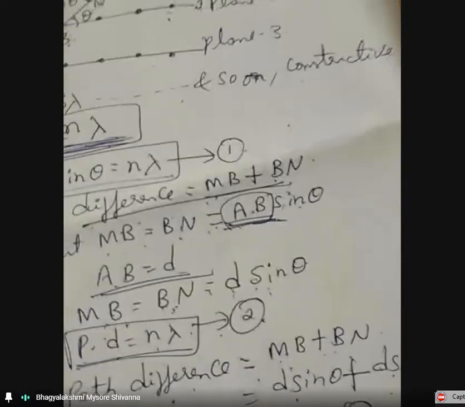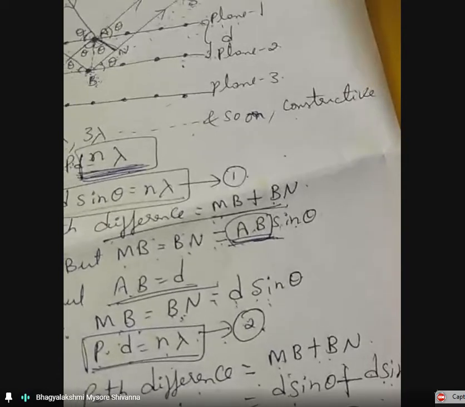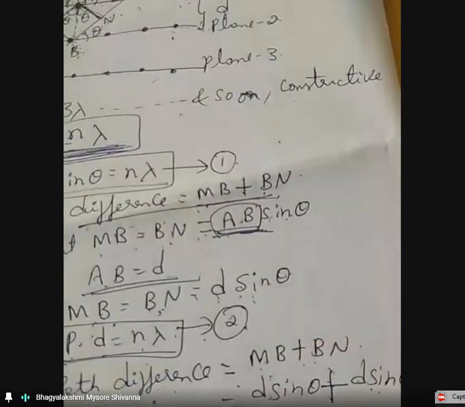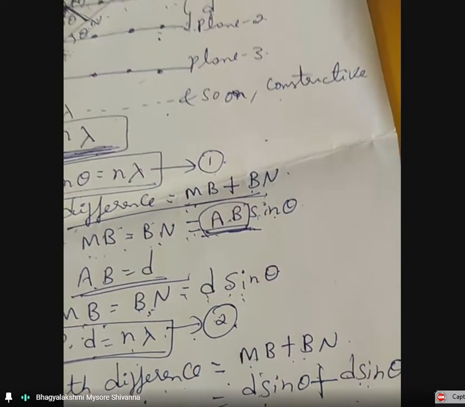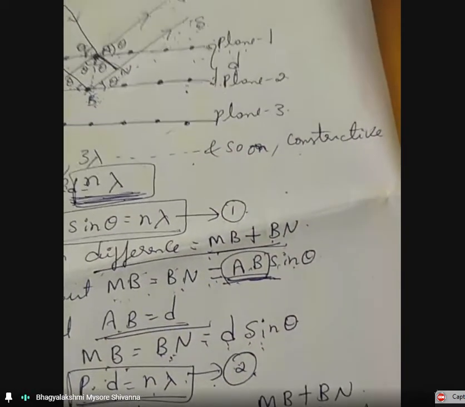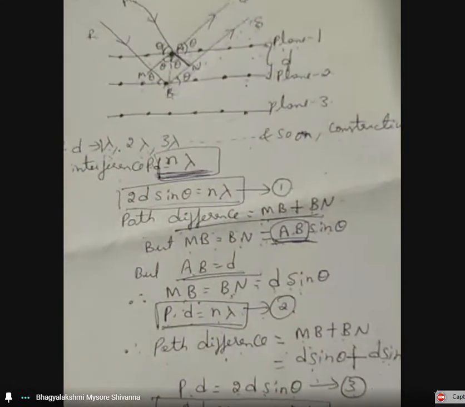Any doubt in this? Moseley's law and Bragg's law are very important, because they are asked in the examination. They ask several times to state and explain Bragg's law and Moseley's law. So this is very important. Any doubt in the statement or proof of Bragg's law and also Moseley's law?